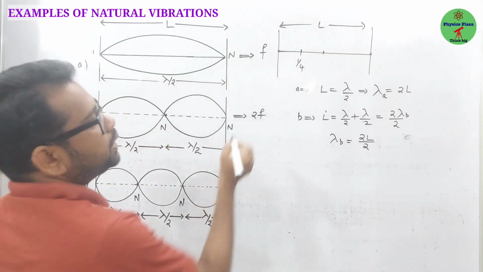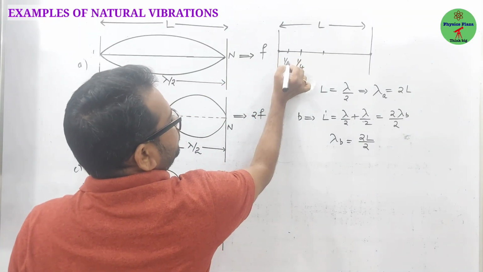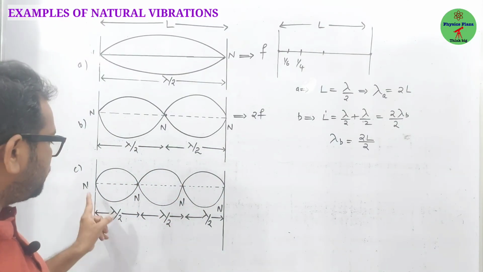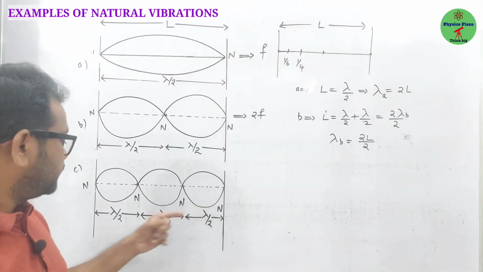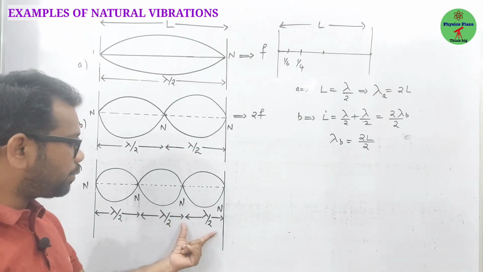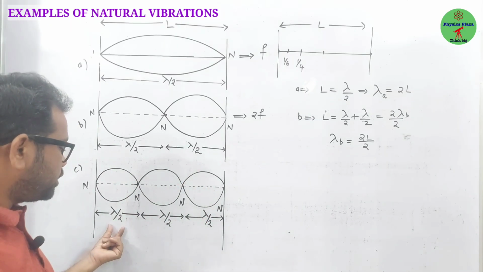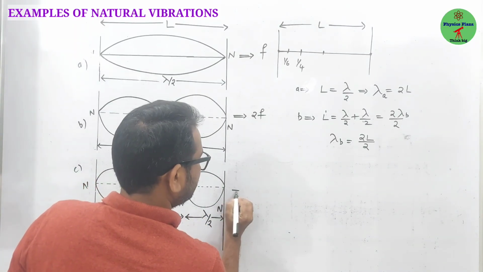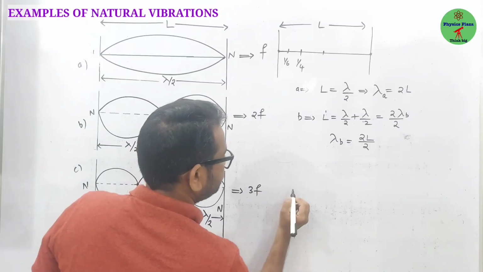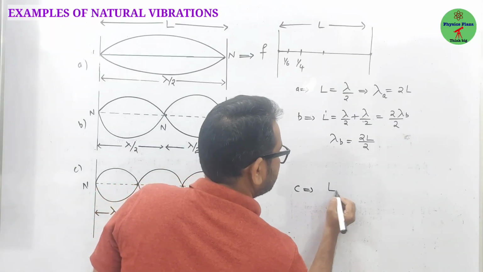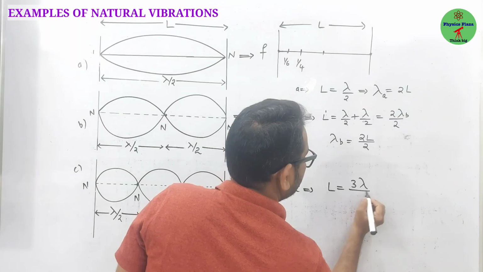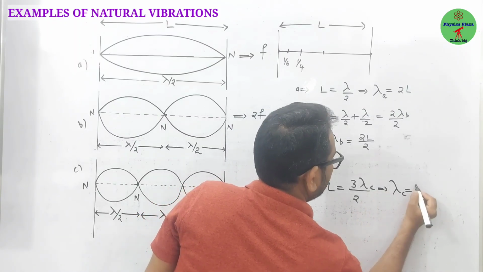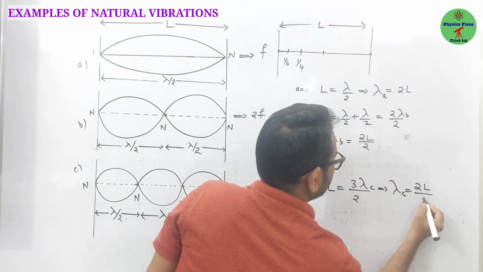Now if the same string is plugged at 1/6 of its length, 3 loops are formed. 3 loops means how many nodes are formed? 1, 2, 3, 4 nodes are formed. Then the length is equal to lambda by 2 plus lambda by 2 plus lambda by 2. How much? 3 lambda by 2. So here the frequency is 3F. Now the length L is equal to 3 lambda by 2. Lambda C, let us say. Now here lambda C is equal to 2L by 3.